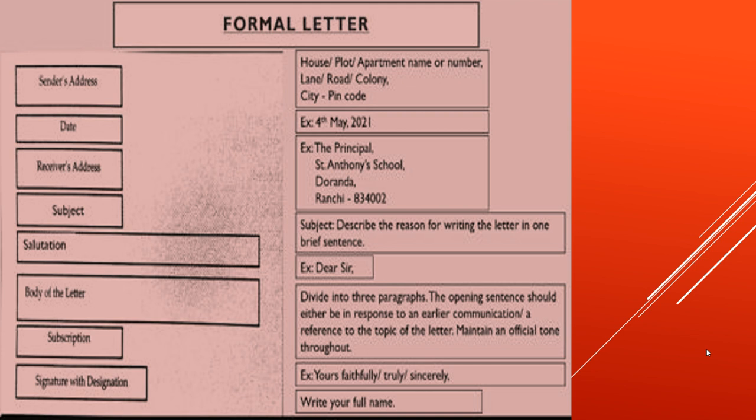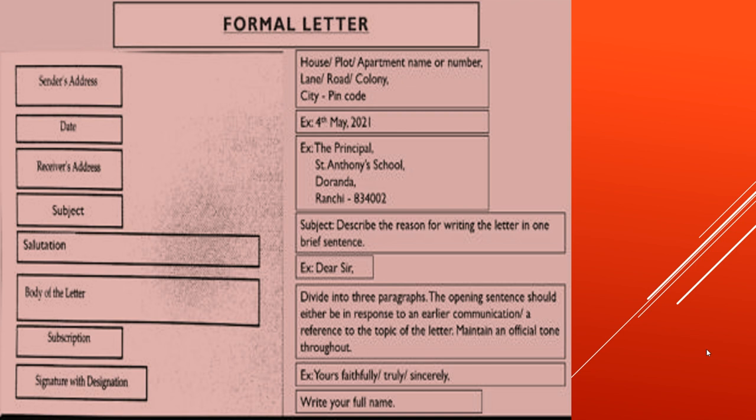Then comes the body of the letter. Divide it into three paragraphs. The opening sentence should either be in response to an earlier communication or a reference to the topic of the letter. Maintain an official tone throughout. Don't get informal at all. Okay? Then comes the subscription, which can be either yours faithfully or yours truly or yours sincerely. Then comes the signature with designation.